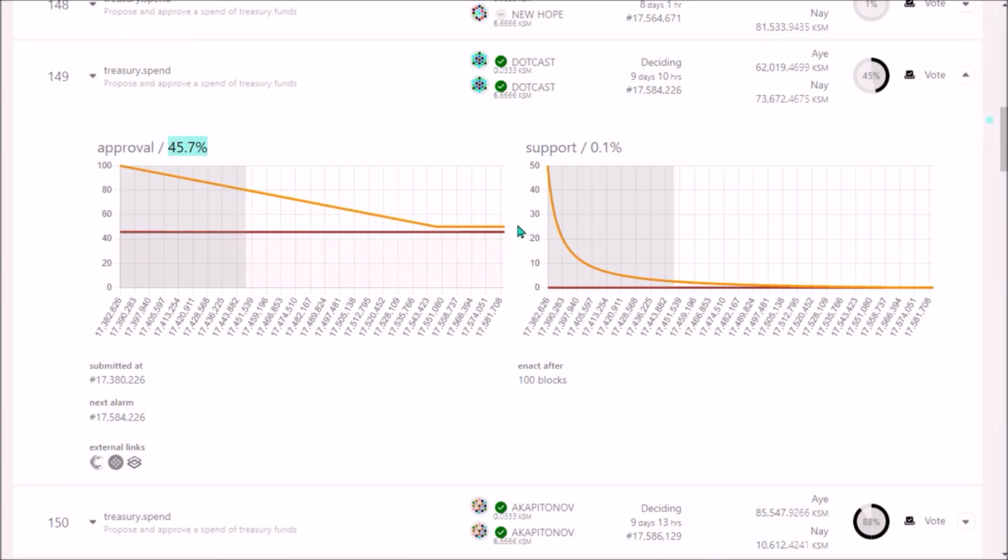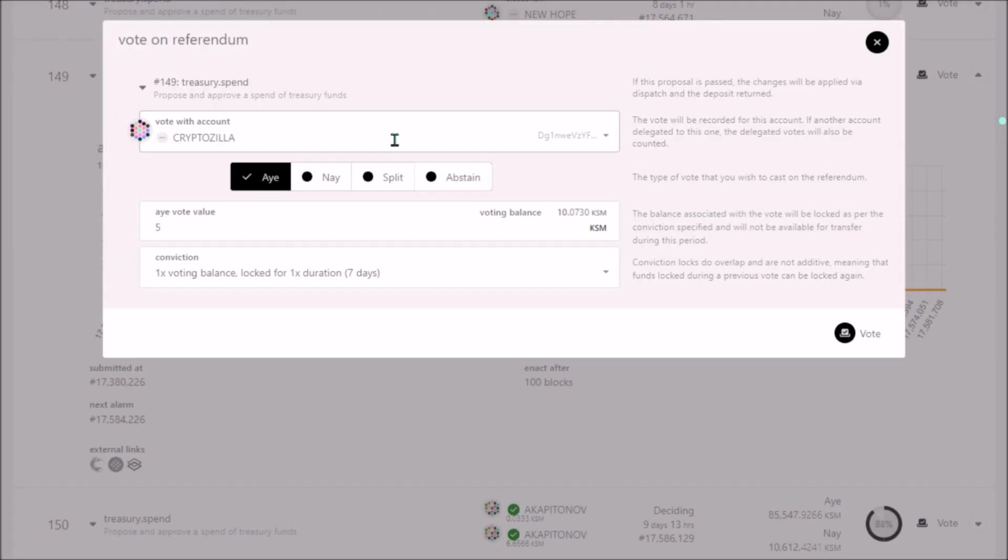Eventually 50% approval, meaning at least 50% of ayes votes, is the required minimum for each proposal to pass. To vote, click Vote. Here select your Kusama account for voting, and here is your voting KSM balance. Select either aye or nay, depending if you support the proposal or not, and here enter the amount of KSM you want to vote with.